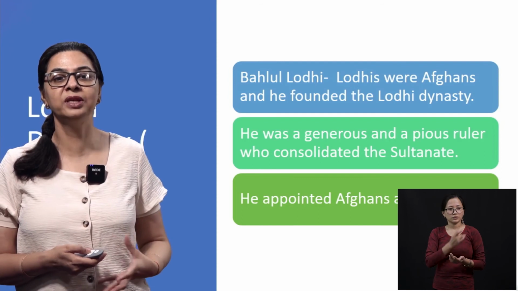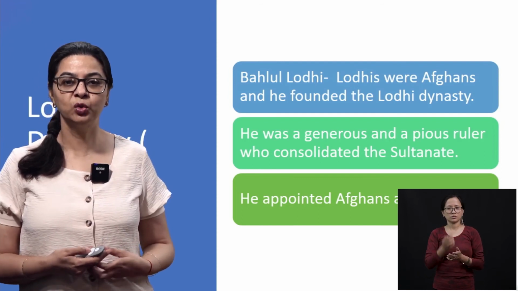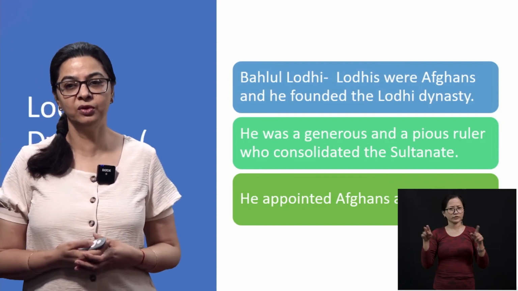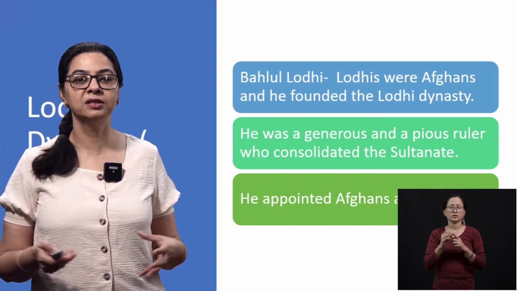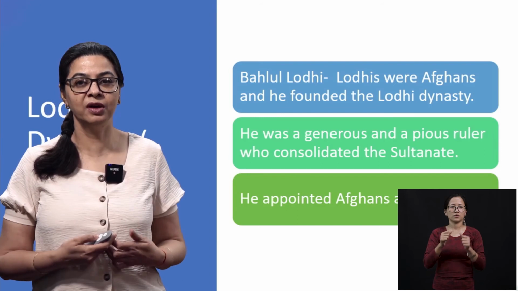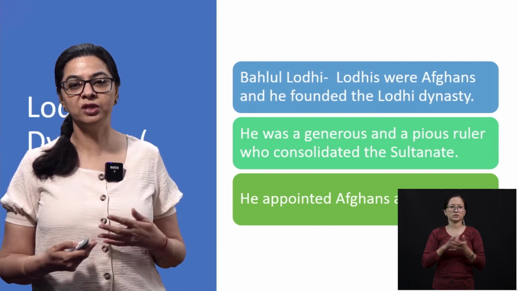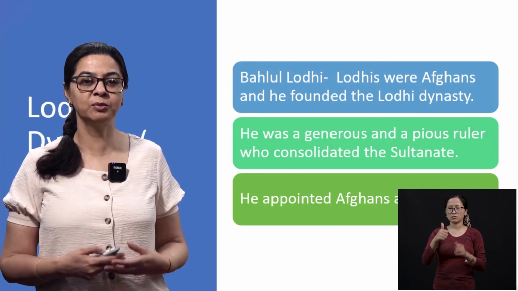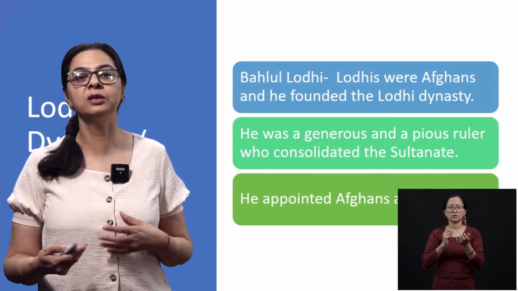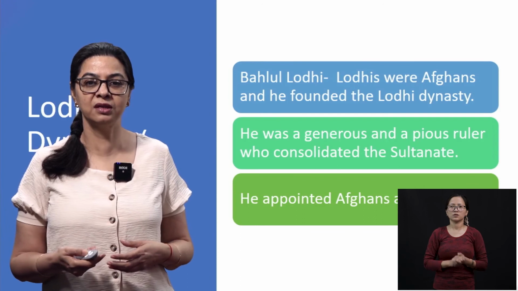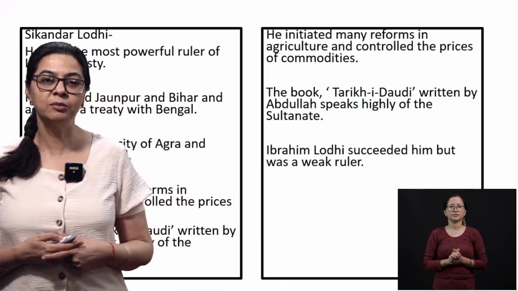Pious is somebody who believes in religion and who believes in the supremacy of God. He appointed all the Afghans as governors. He thought, because I'm an Afghan, and if we had more Turkish nobles, they are not going to accept my rule. So instead of the Turkish nobles, he started appointing his own countrymen, Afghans, as governors. And then comes Sikandar Lodi.